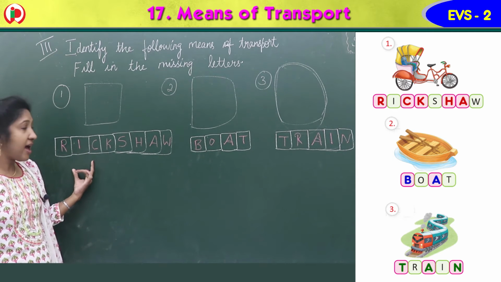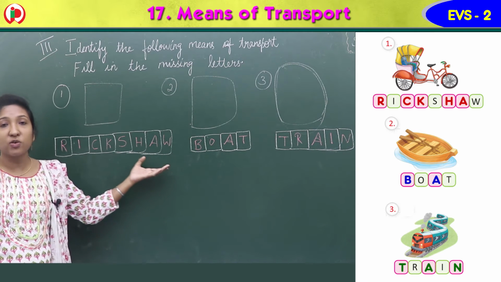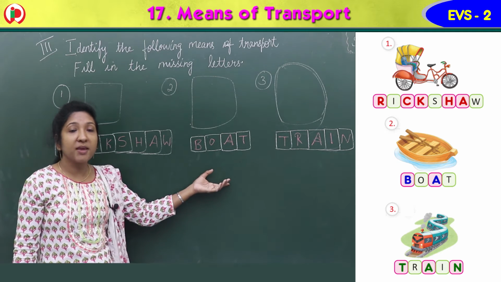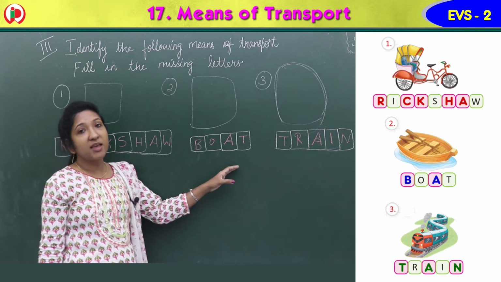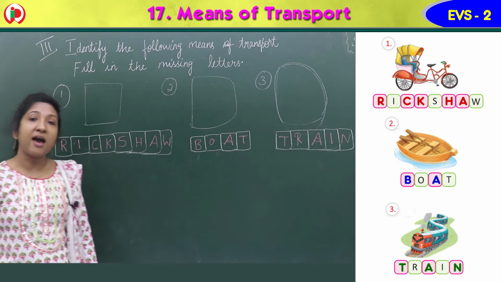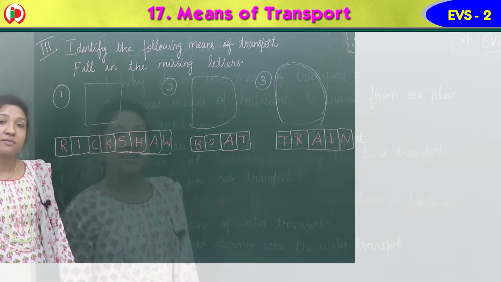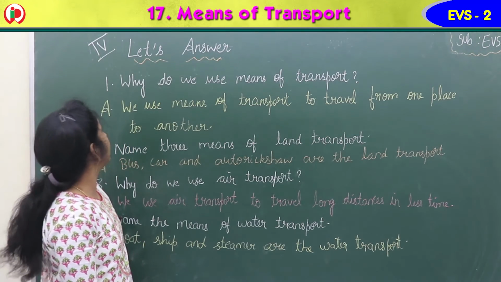So first image is the image of a rickshaw, a land transport. Spelling R-I-C-K-S-H-A-W, rickshaw. Second image is image of a boat, B-O-A-T, boat. And the third image is the image of a train, T-R-A-I-N, train. Okay? Children, so coming to our next exercise in the workbook, exercise 4.